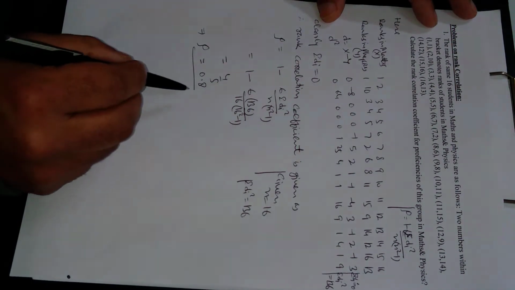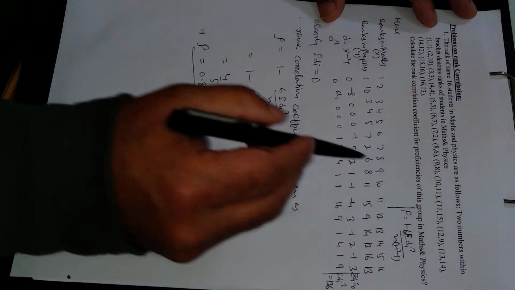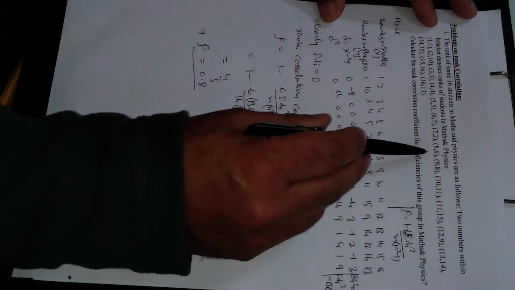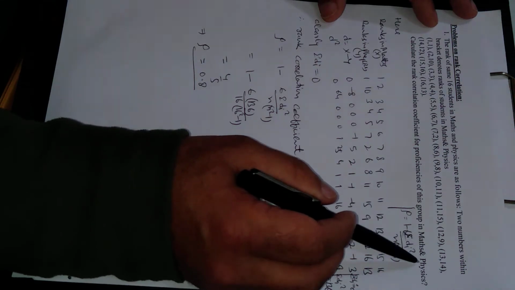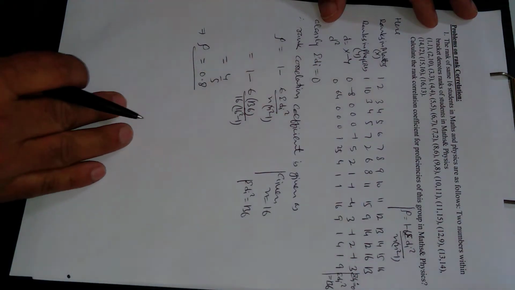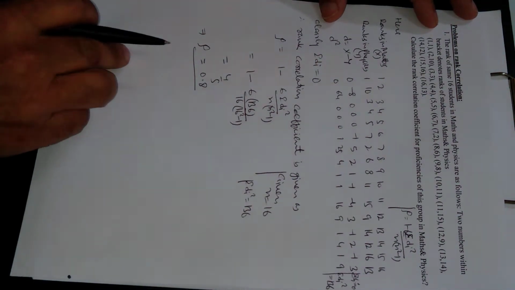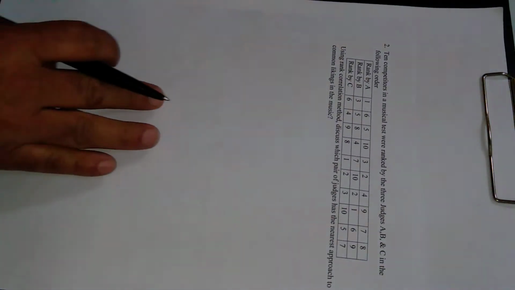So this is the rank correlation coefficient for the proficiency of this group of 16 students in maths and physics. This is the first problem on rank correlation coefficient. Now come to the second one.